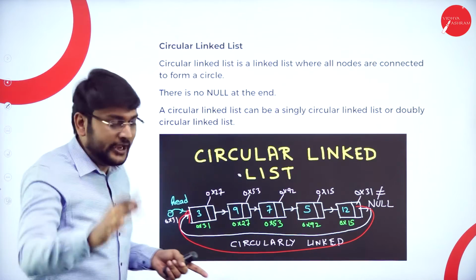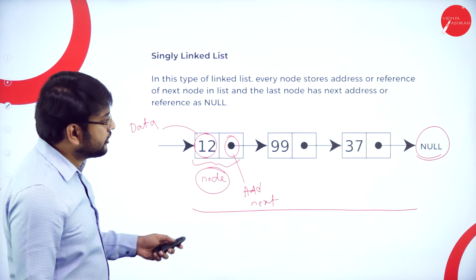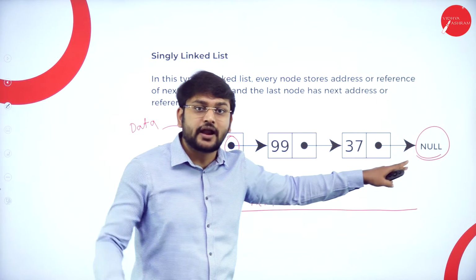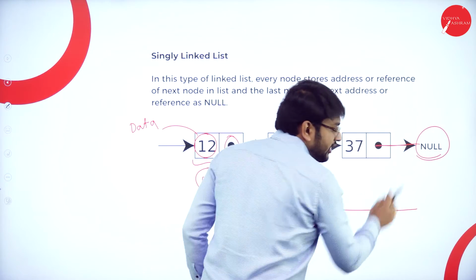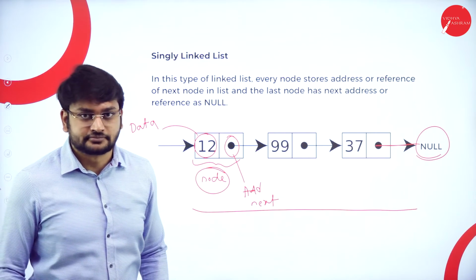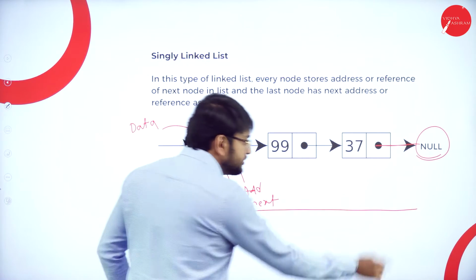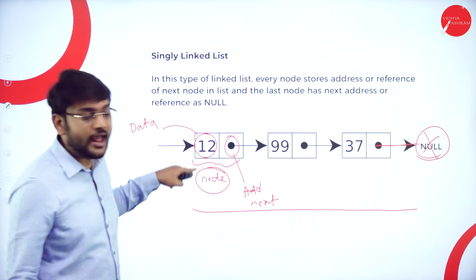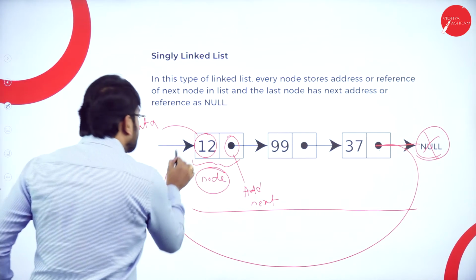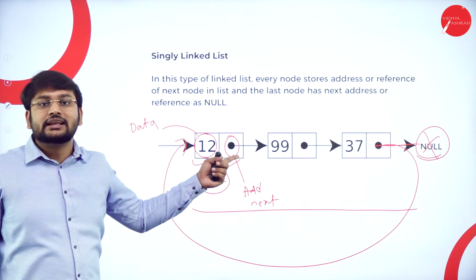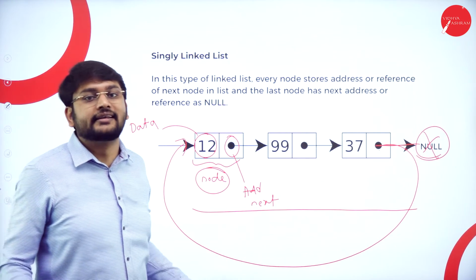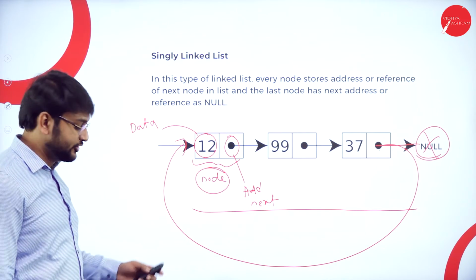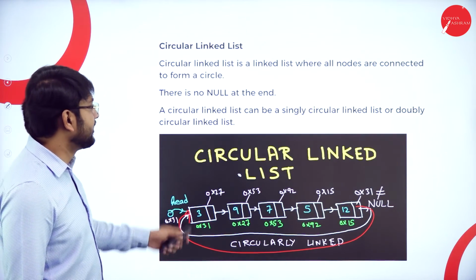Hope you understood. I repeat. Observe here. What do you have in the last node's address part, that is, the reference part? I have the null. Null in the sense it does not point to anything. But I will remove this null and place the address of this node. What happens? It will start pointing to this. So this singly linked list will become a circular linked list. It will form a circle. So hope you understood the concept of circular linked list.